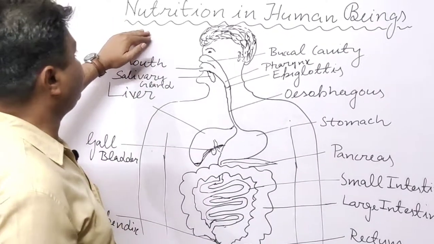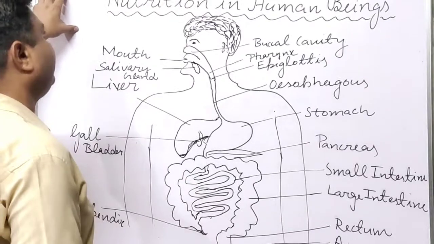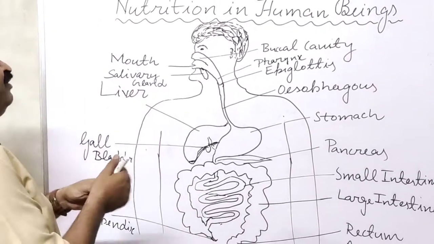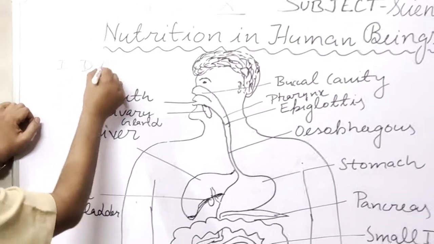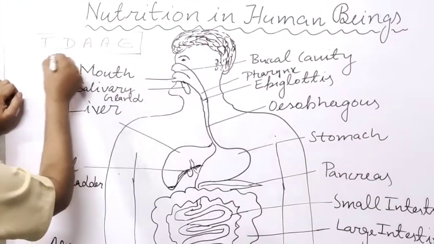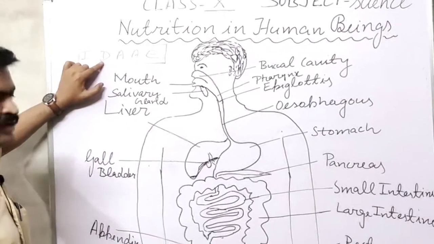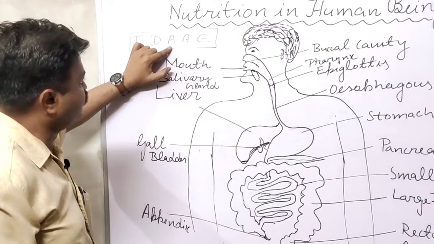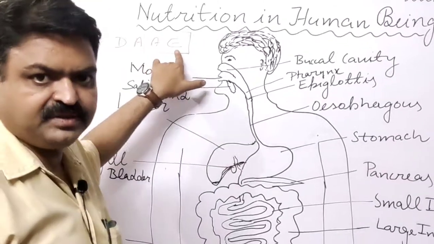The mode of nutrition we have is the holozoic mode, and nutrition has 5 different steps, student. These are the 5 steps: I for ingestion, D for digestion, A for absorption, A for assimilation, E for egestion.